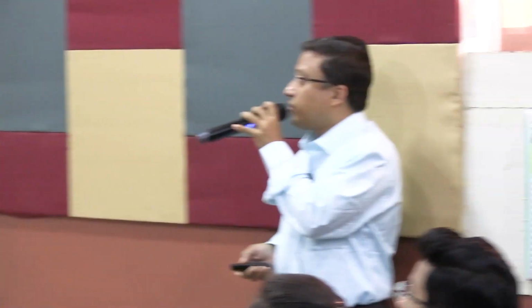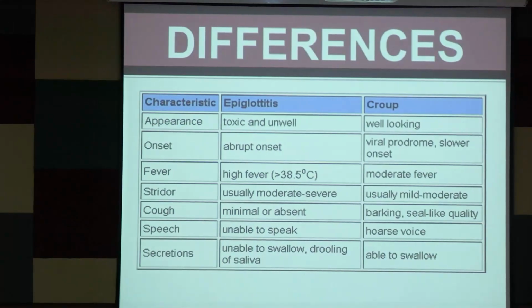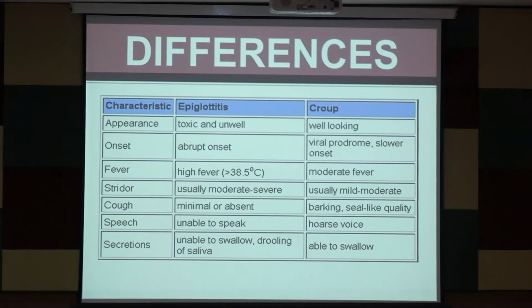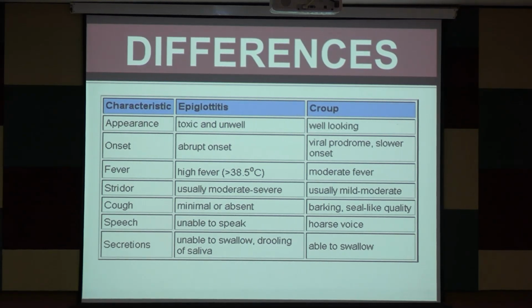So these are the differences between acute epiglottitis and acute laryngotracheobronchitis. All points I have already discussed. Just look. The appearance will be toxic and ill in case of epiglottitis because it is a bacterial infection caused by H. influenzae type B. And in case of ALTB, the child looks well because it is a viral infection by parainfluenza type 1 virus. The onset will be abrupt in case of epiglottitis, but in case of Croup, it will be gradual onset with some prodromal symptoms like rhinorrhea, cough, etc.